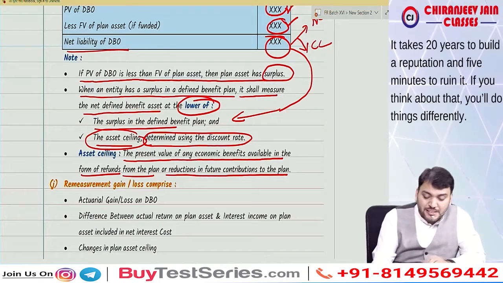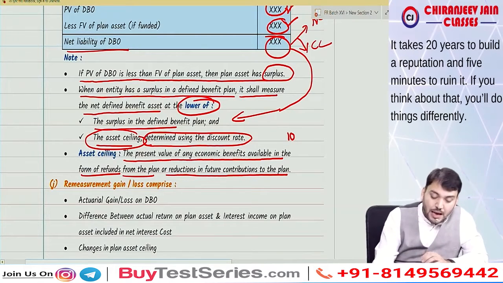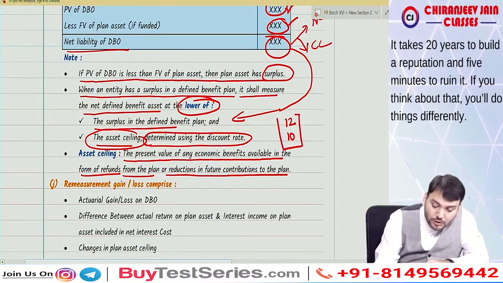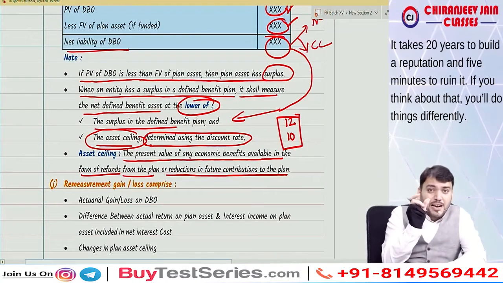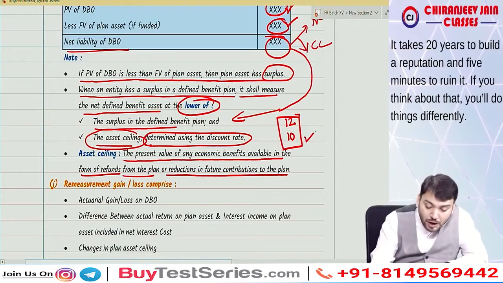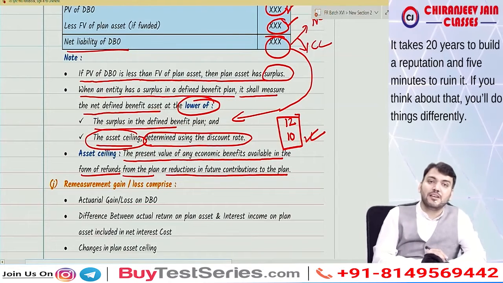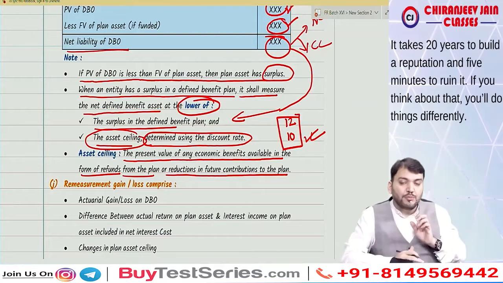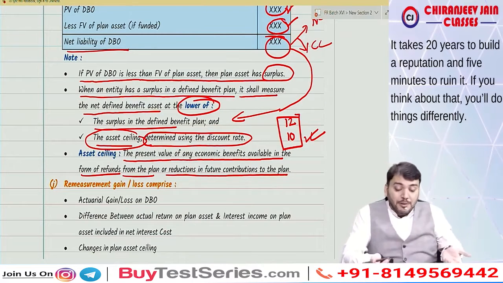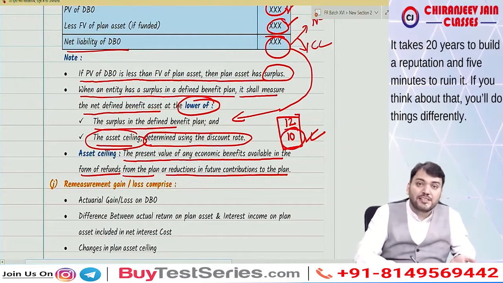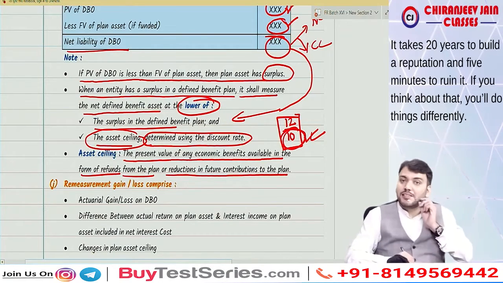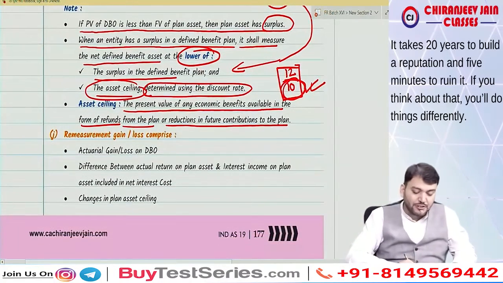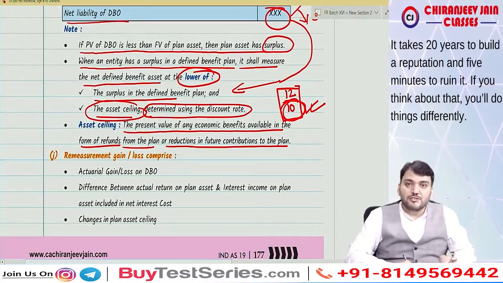Now suppose the present value is coming to 10,000 and the surplus is 12,000. The defined benefit asset will be the lower of these two amounts. Understood this point? Why? Because this is only recoverable from plan asset. Understood? Yes sir, I hope you have understood. Correct?